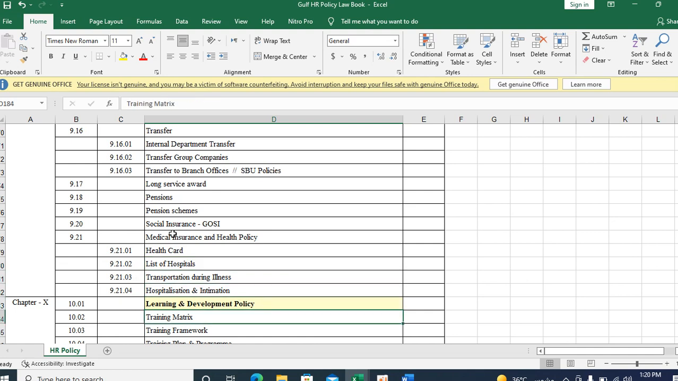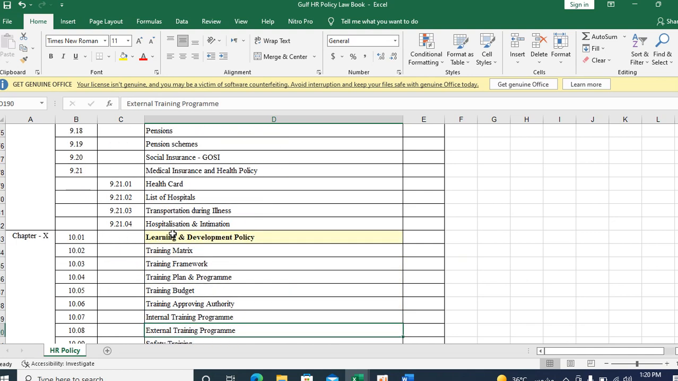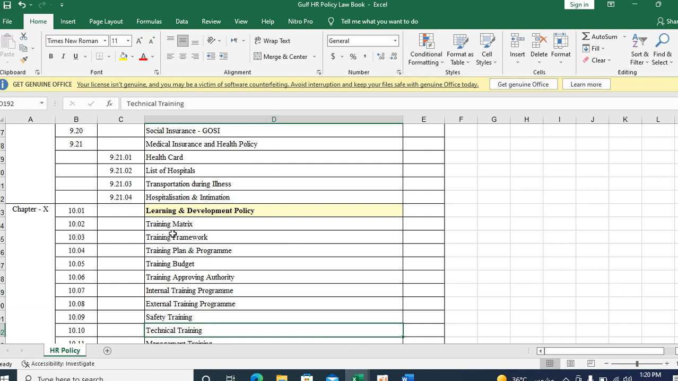Okay, next is chapter 10, learning and development. Training is very, very important for a company, so under chapter 10 is learning and development. Under that, a subsection is 10.02 training matrix. You have to create the training matrix on a yearly basis.